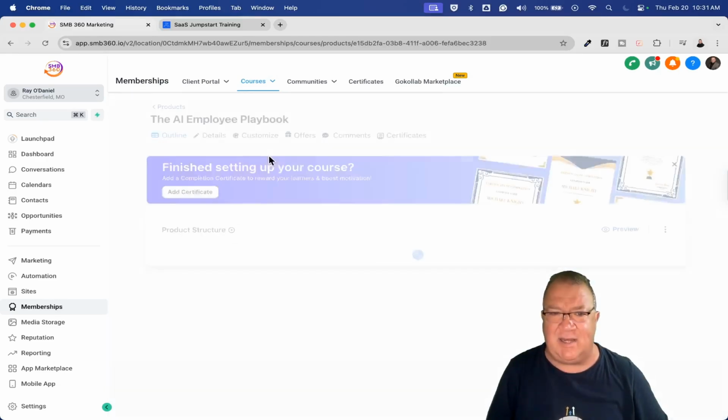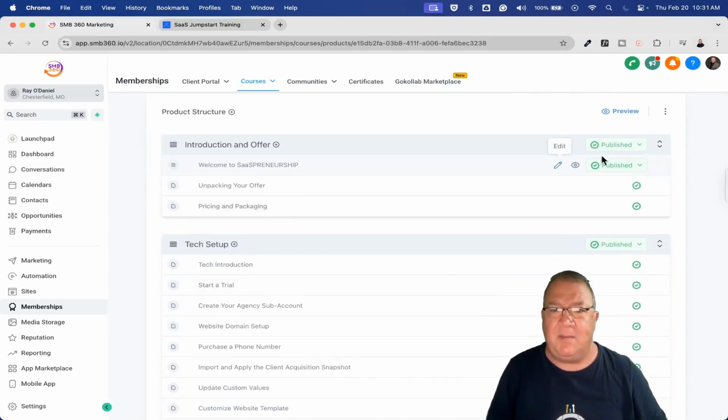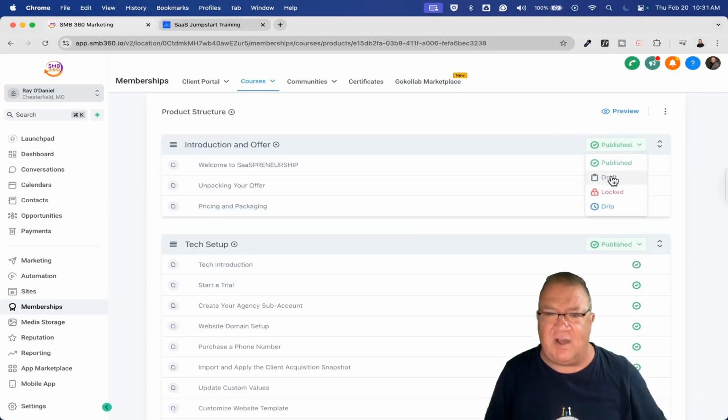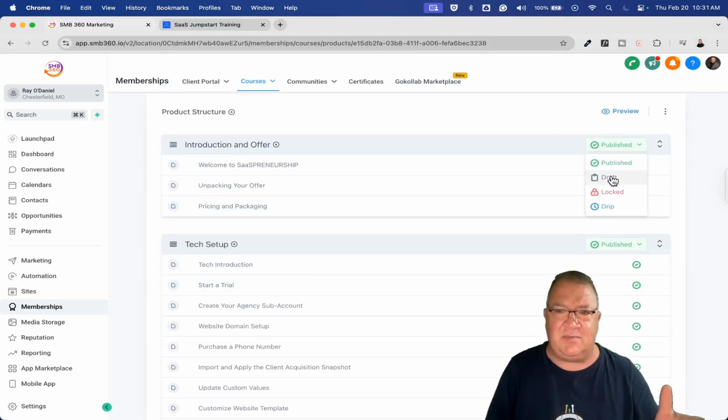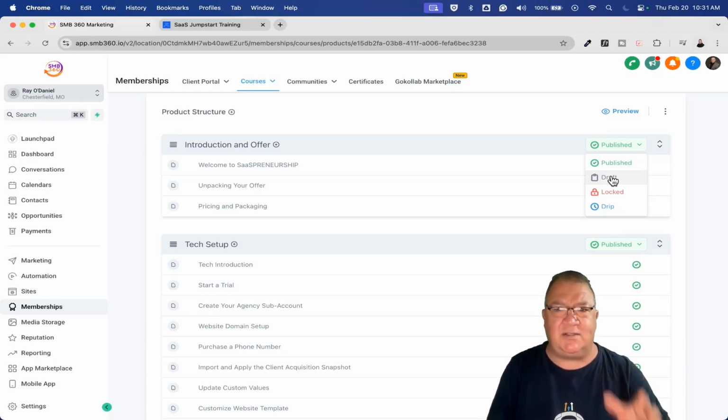Just to give you an example, if I open this up here, I can be working on this course, but if I were to come here and just move this into drafting mode, then it would not be visible. This lesson or category will not be visible and nobody would be able to see it. And this is the way you would do it if you're currently working on it and you're building it, but you haven't finished it yet. I just wanted to show you that real quick because some people do have questions about that.